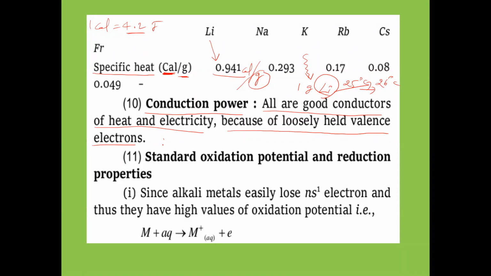Loosely held valence electron. What is the outermost electronic configuration? ns1. ns1 means one electron will be present in the s orbital. The ns orbital contains one electron. So this one electron is an unpaired electron, and this electron is loosely held by the nucleus.